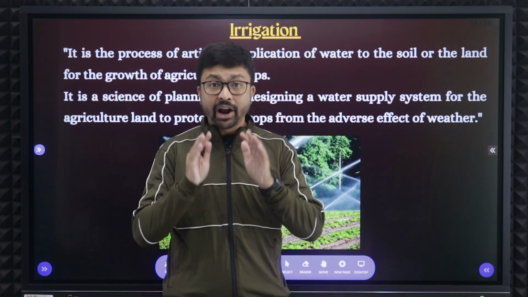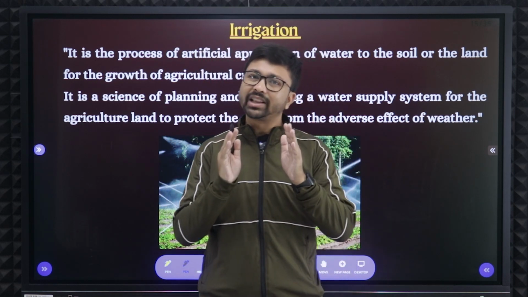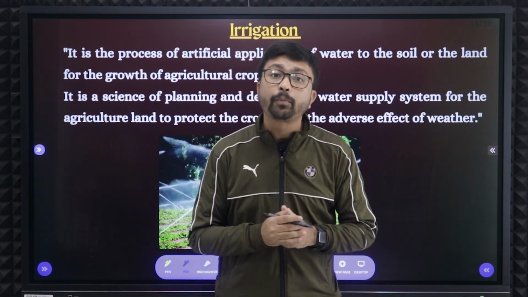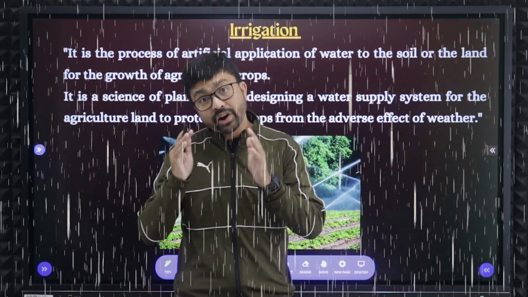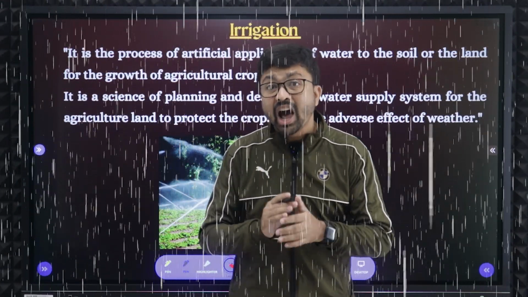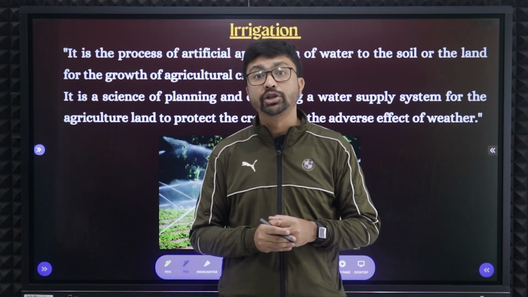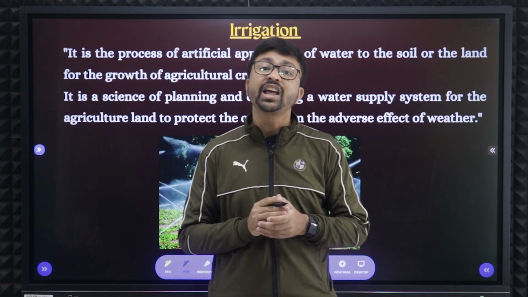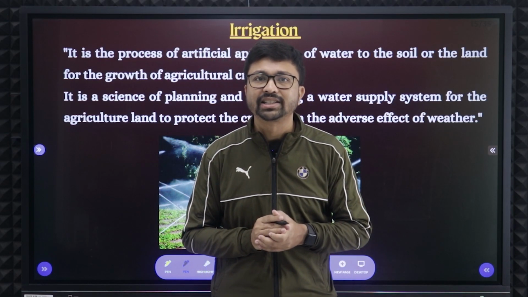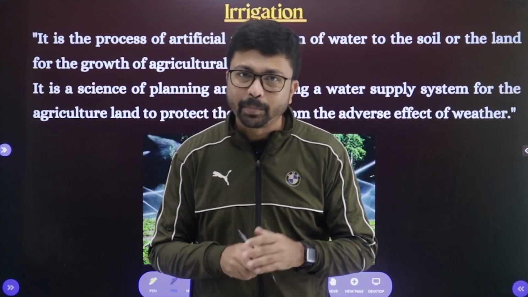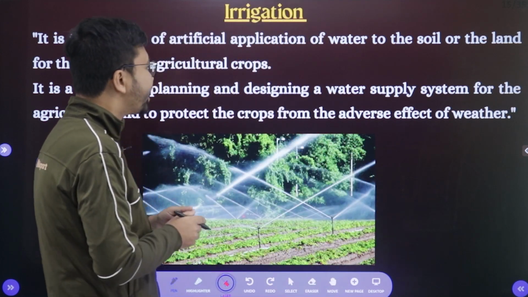Now, why is it required? First of all, you have to understand one thing that you have already studied in the Climate of India chapter, that we have only 4 months of rainy season, and that rain also is uncertain and unevenly distributed. So we cannot depend completely on the monsoon for our agricultural purpose. Why? Because the Indian economy is based on agriculture. So we need to depend on some alternative sources, so that our agricultural activity will not be hampered. So first of all, we need to know about irrigation.